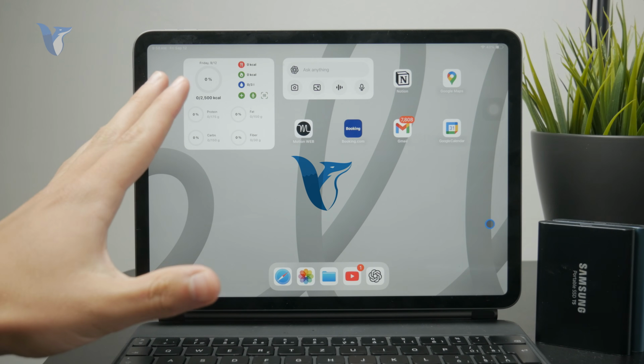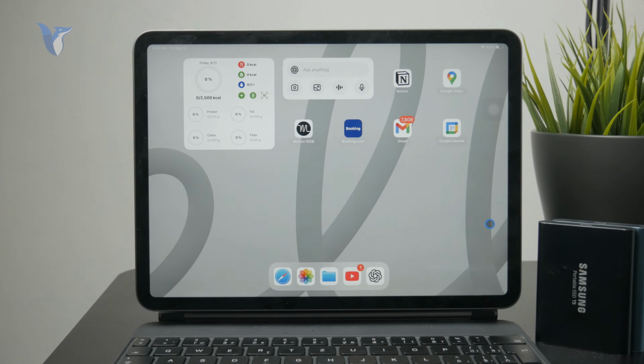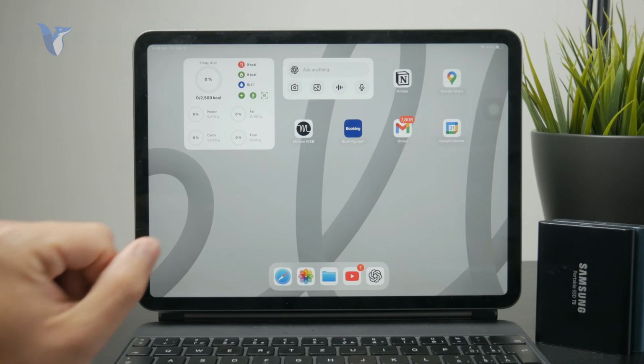So how can you make your iPad more like a computer? Now, this is a question a lot of people have been asking themselves, but basically there are a few ways how you're going to do this. I'm going to be very quick. So at first, try getting a keyboard, right?